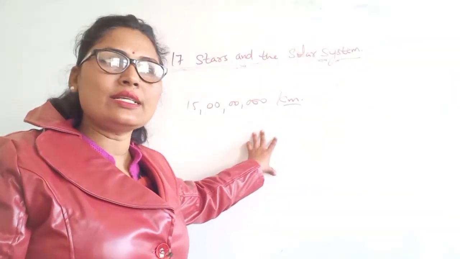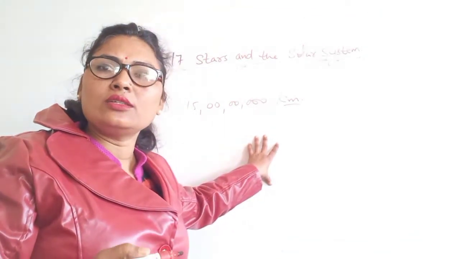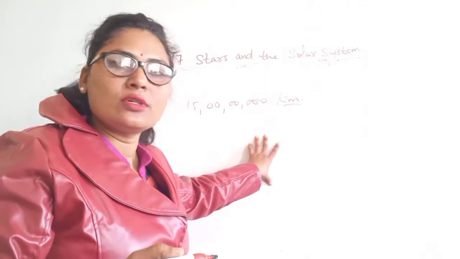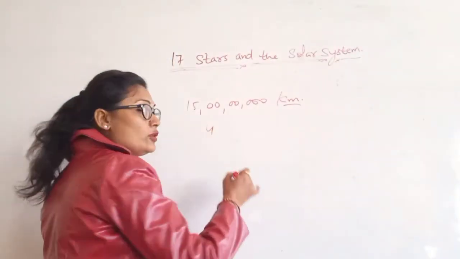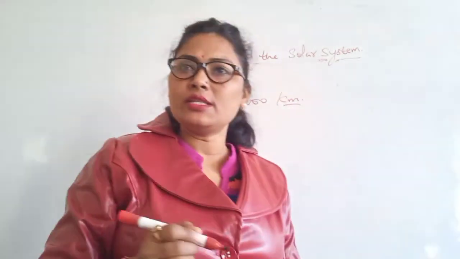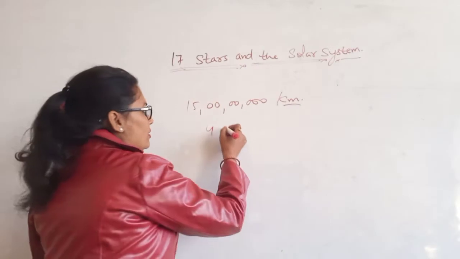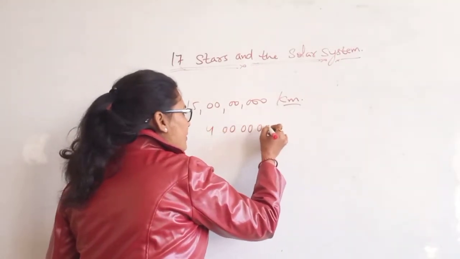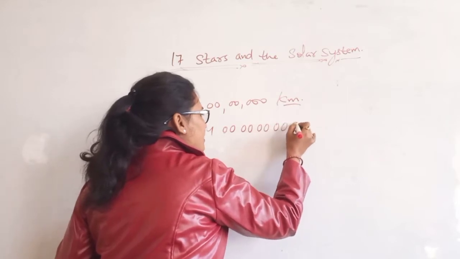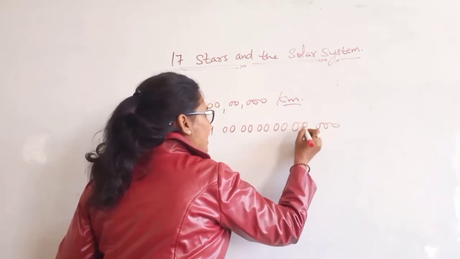The next nearest star is Proxima Centauri, which is at a distance of 4 followed by zeros. How many zeros? 1, 2, 3, 4, 5, 6, 7, 8, 9, 10, then 3 more, like that.